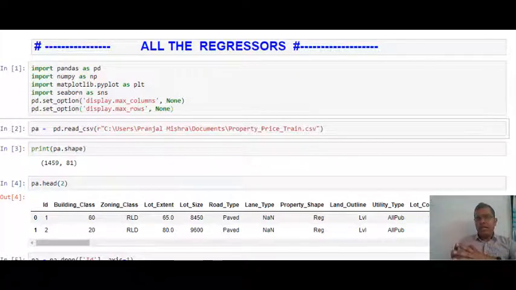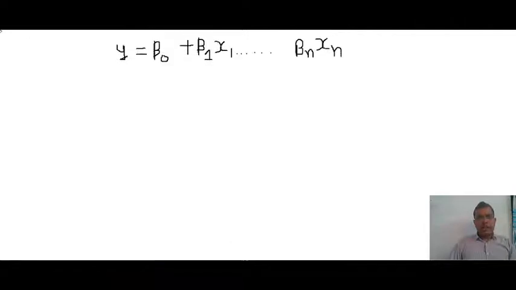But whenever you are using any of these algorithms and not linear regression, we need to keep one thing in mind: since we are not using linear regression, we will not be having the line. So we will not be having this type of equation: y is equal to beta naught plus beta 1 x1 plus dot dot dot till beta n xn. This equation will not be available to you, and if it is not available, then you cannot do the interpretation.